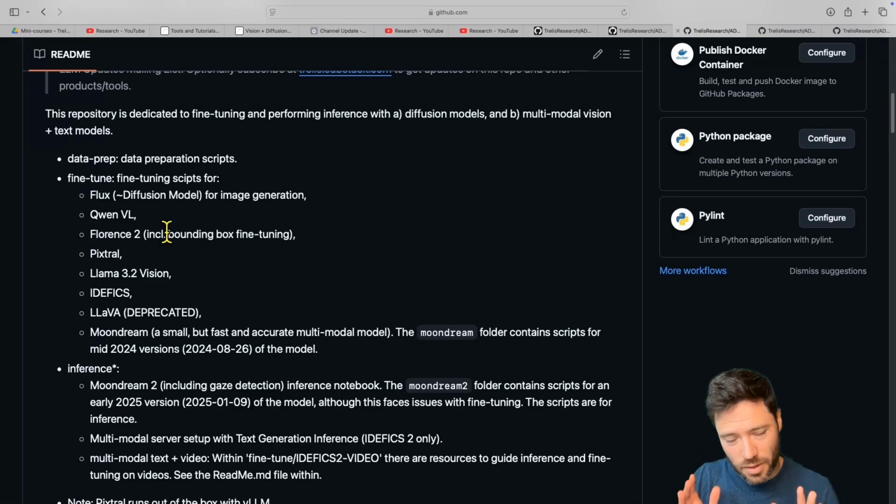Now, the third type of model I will tend to support is the small vision models. The reason for this is because they're useful in edge devices. You want to have a quick detection model. And Florence 2, I think, is the most versatile and also the best supported by tooling right now. I provide tools for dataset preparation, for bounding box detection, for labeling, and for region detection. I also have some support for Moondream, although the fine-tuning support is not quite as good. I have a video that will come out soon around gaze detection using Moondream 2.